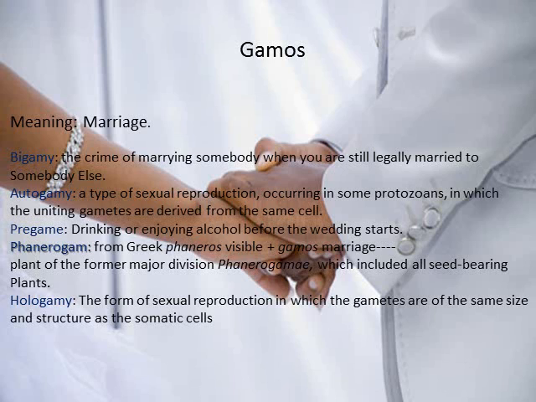First, I would like to start with my first root, which is gamos. It means marriage. The first example of this root is bigamy. It's the crime of marrying somebody when you are still legally married to somebody else.